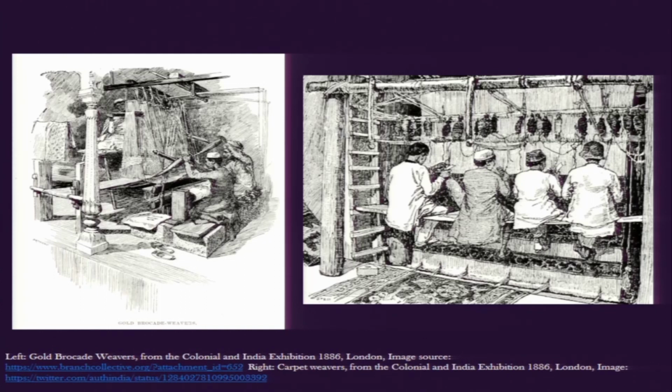We see this in one particular exhibition, the Colonial and India Exhibition in 1886. If we see the transition, the 1851 exhibition was called the Great Exhibition, in which objects from all the colonial countries under British rule were displayed, and of course the India section was one of the most prominent. But their interest in showcasing the craftsmanship and artisanal objects of the Indian subcontinent made them eager to dedicate exhibitions more focused on India.